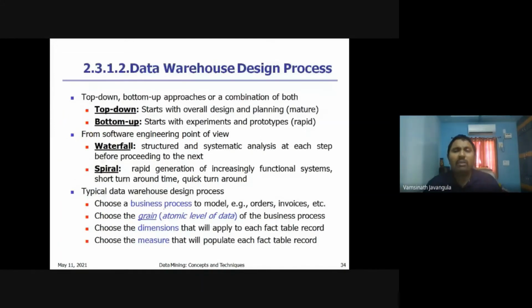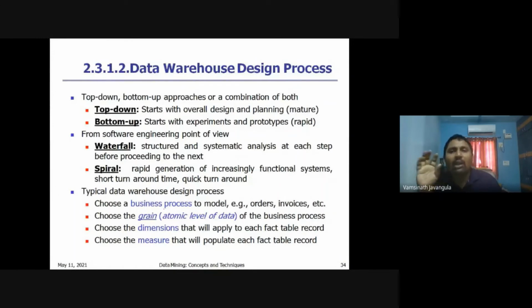So basically, for building the data warehouse, we can follow some methodologies and approaches. The approaches are of two kinds. One is the top-down approach. Second one is bottom-up. The top-down approach comes with the overall design and planning, completely. What are the dimensions? What are the fact tables? What are the keys? How many fact tables are required? What kind of measures do we need? Everything will be planned, and depending upon the planning, we are going to design. So this kind of model is called the top-down model.